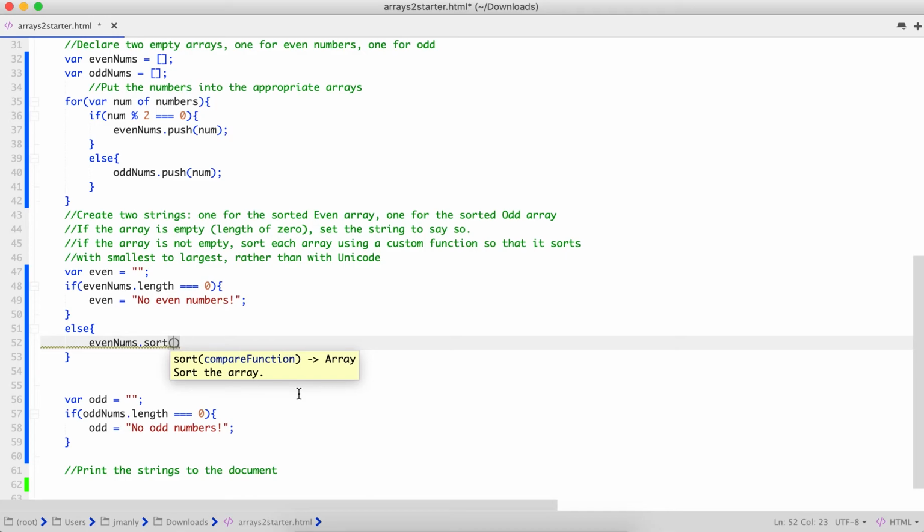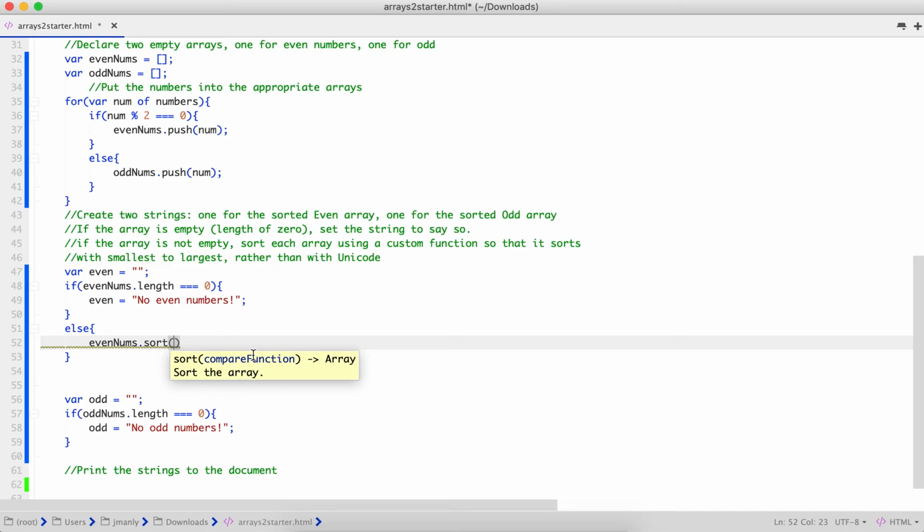The value of lowercase b is greater than the value of lowercase a, so they sort the way they're supposed to. But it doesn't work for numbers, because the number 10 is going to be bigger than the number 9. Using the traditional sort function, the value 10 would sort as smaller than the value 9 because of the leading 1. Okay? So we need to write a specific sort function.